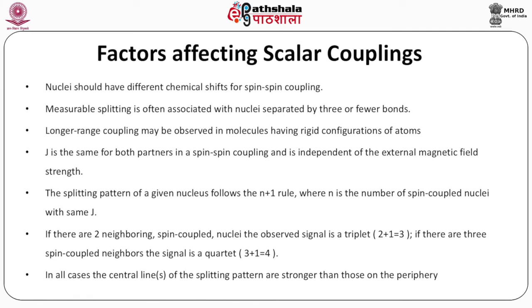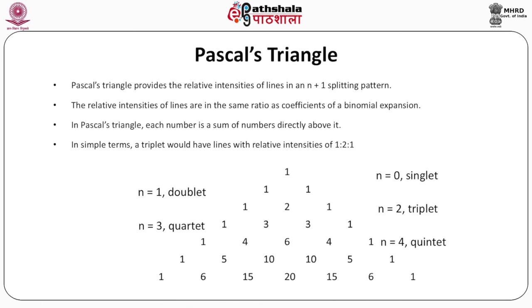The splitting pattern of a given nucleus follows the n+1 rule, where n is the number of spin-coupled nuclei with the same J. If there are 2 neighboring spin-coupled nuclei, the observed signal is a triplet, 2 plus 1 is equal to 3. If there are 3 spin-coupled neighbors, the signal is a quartet, 3 plus 1 is equal to 4. In all cases, the central lines of the splitting pattern are stronger than those on the periphery. And this is explained by Pascal's triangle.